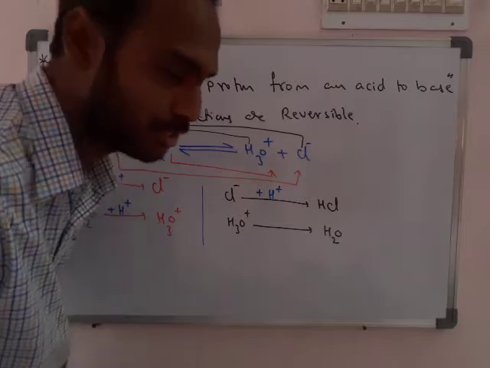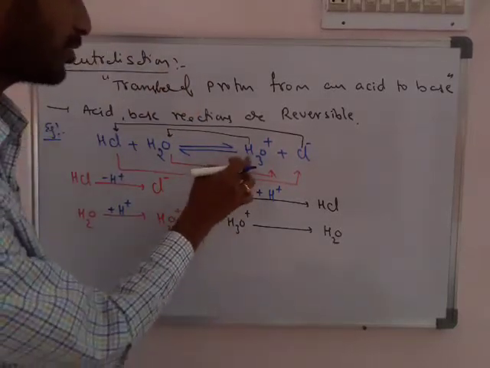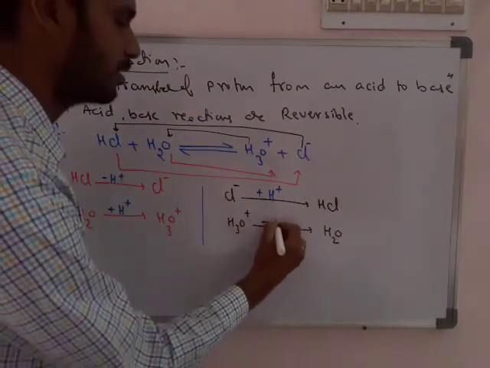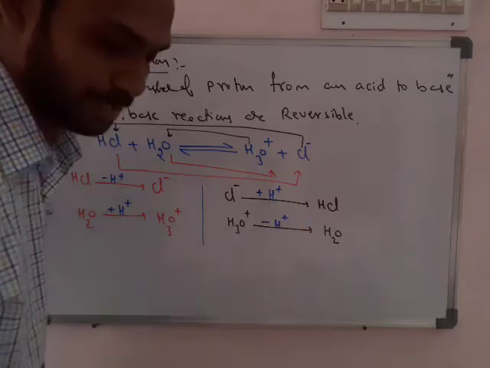In the reverse reaction, H3O plus changed to H2O means losing one H plus.